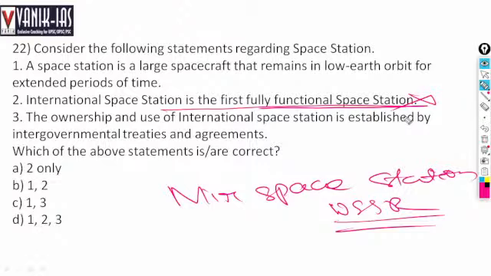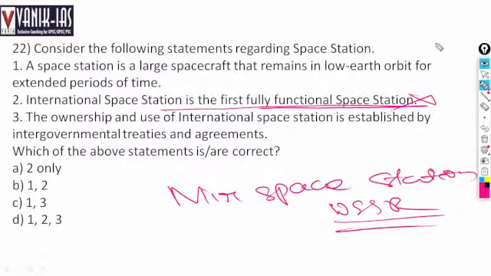Why was it in the news? Because Russia decided to come out of the International Space Station, right? The International Space Station is established by intergovernmental treaties and organizations. Yes, five space agencies: NASA of the United States, Roscosmos of Russia, JAXA of Japan, ESA the European Space Agency, and the Canadian Space Agency, CSA. These countries came together to establish the International Space Station, which has been functional since 1998.